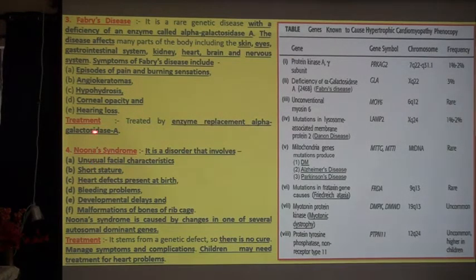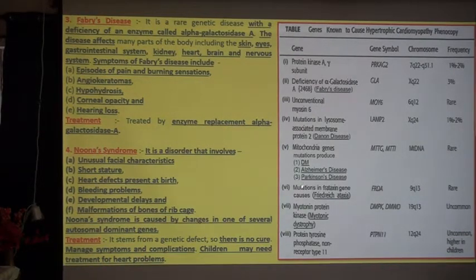Then the fourth, last but not the least, Noonan syndrome. It is a disorder that involves unusual facial characteristics, short stature, heart defects present at birth, bleeding problems, developmental delays, and malformations of the bones of the rib cage. Noonan syndrome is caused by changes in one of several autosomal dominant genes. Regarding treatment, there is no cure. Manage symptoms and complications only. Children may need treatment for heart problems.